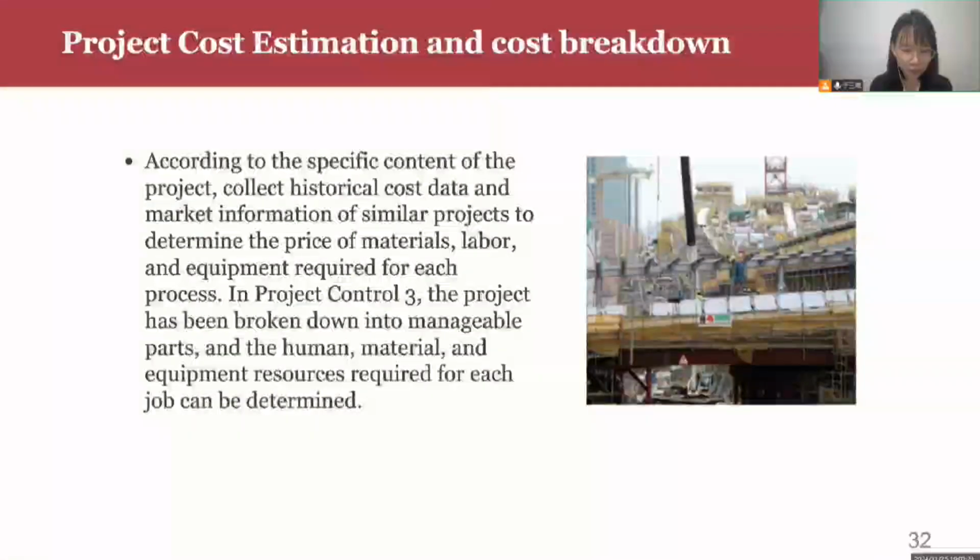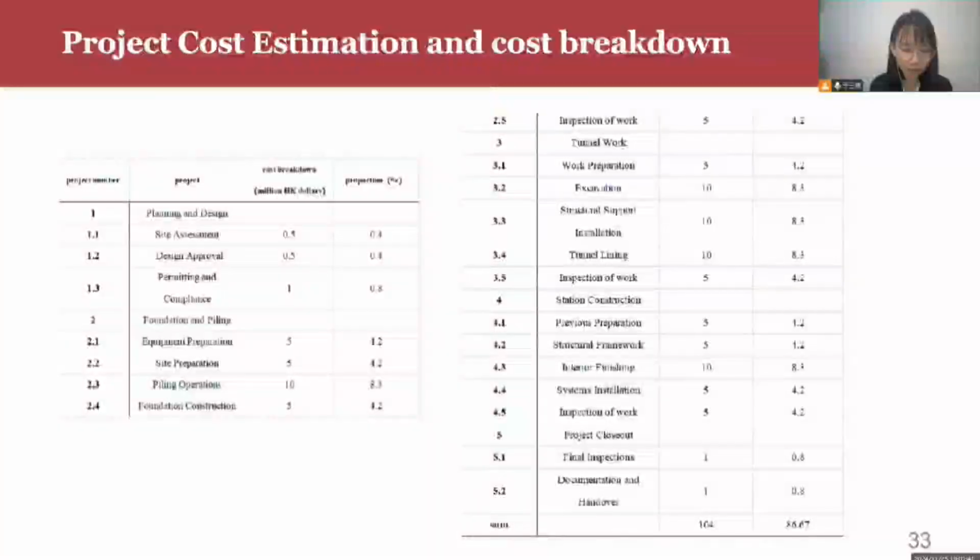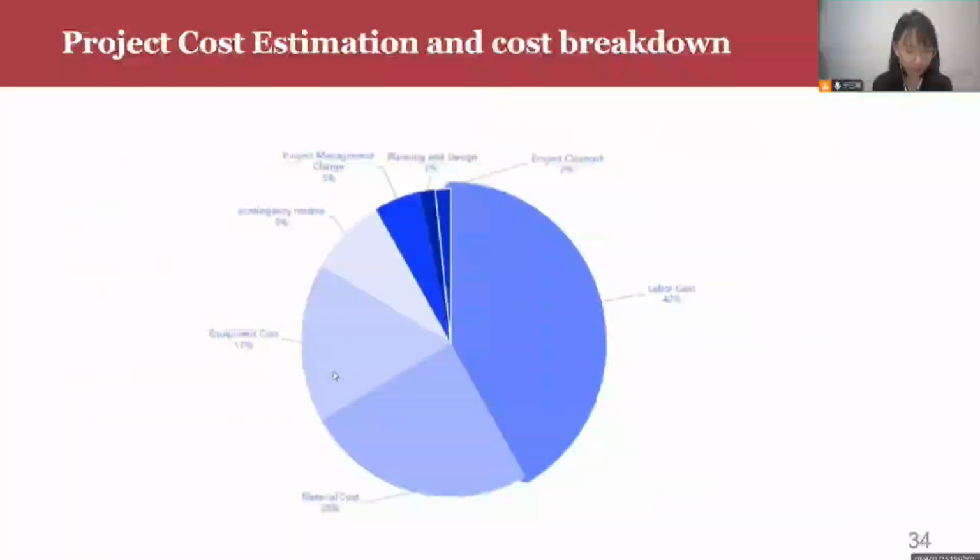By using this information, we can determine the cost of each section. The cost of our project is displayed in this table. While the project management fee, which is 6 million Hong Kong dollars, and reserve fund, which is 10 million Hong Kong dollars, are not included in this table. Therefore, it can be concluded that the total cost of our project is 120 million Hong Kong dollars, and the specific proportion of each part is shown in this picture.